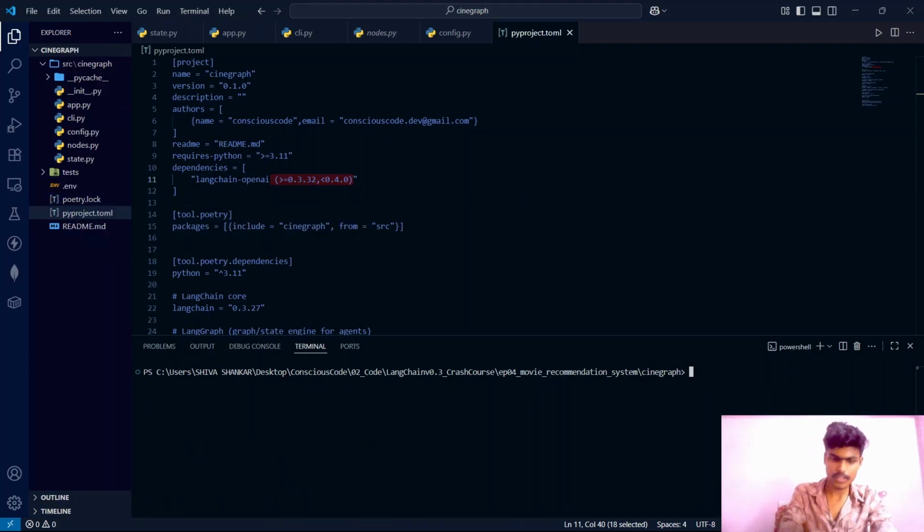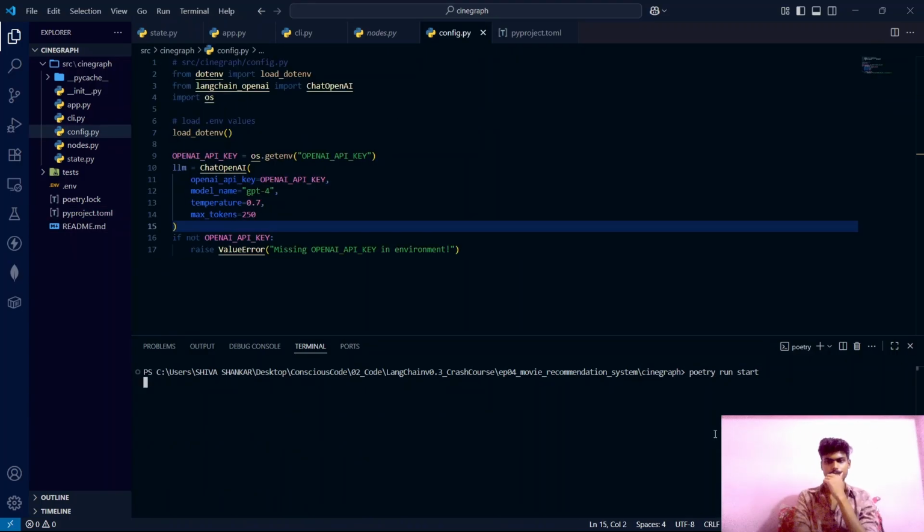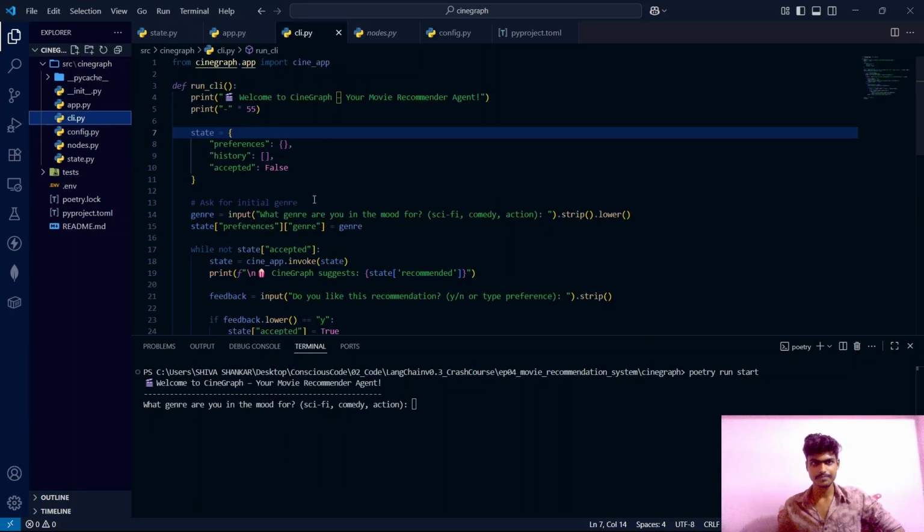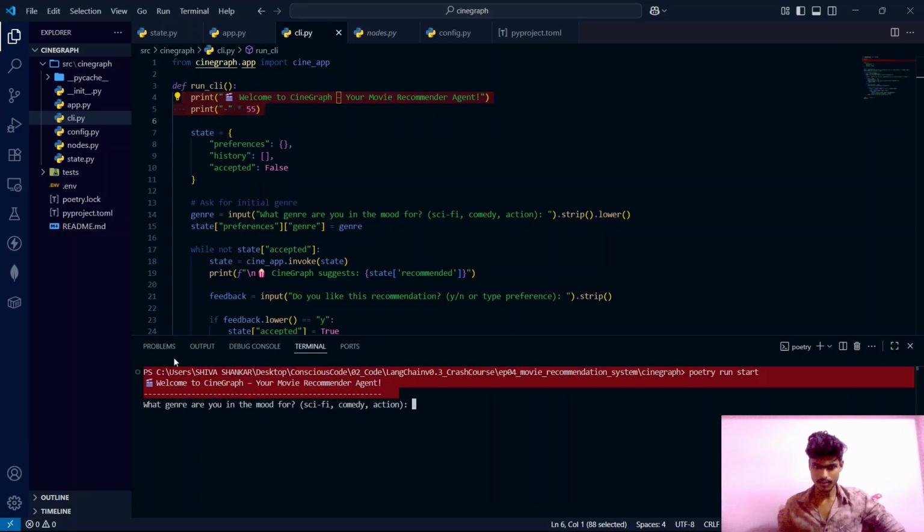So let's clear the terminal. God, this time it should work as we expected. Poetry run start. Yeah. So finally, we are seeing the output, guys. Let's open this cli.py file. This particular line which you are seeing, welcome to CineGraph, your movie recommender agent, is printed because of this line. Okay. These two lines are responsible behind this stuff.